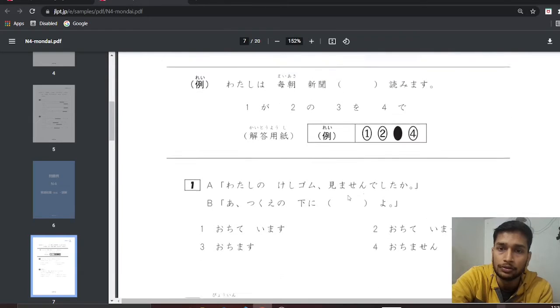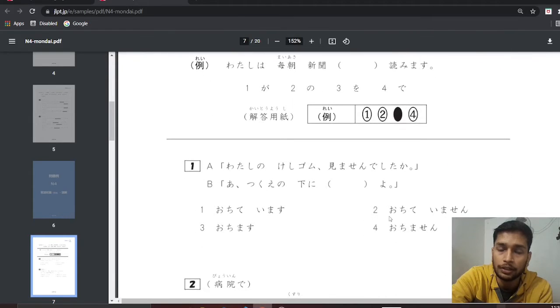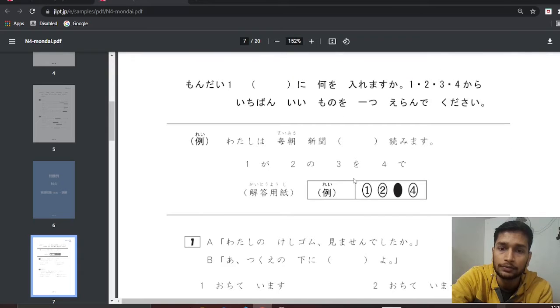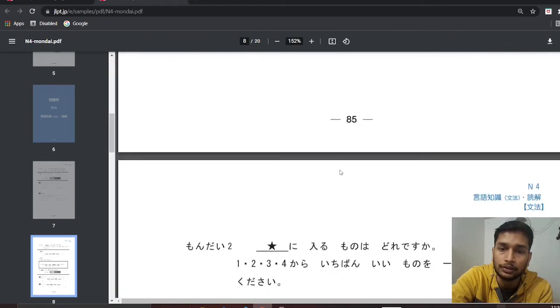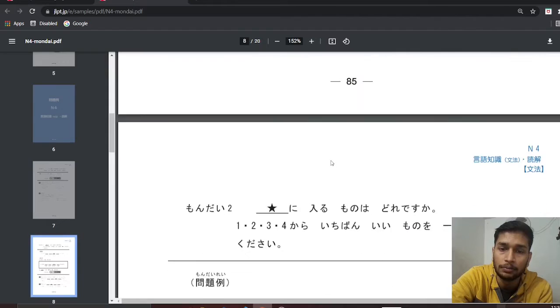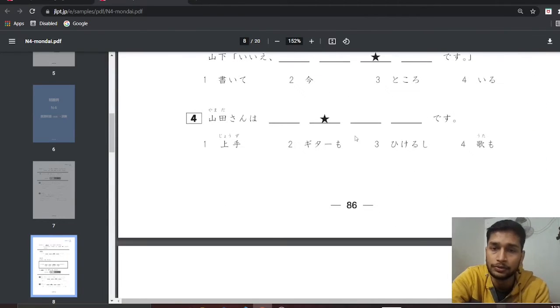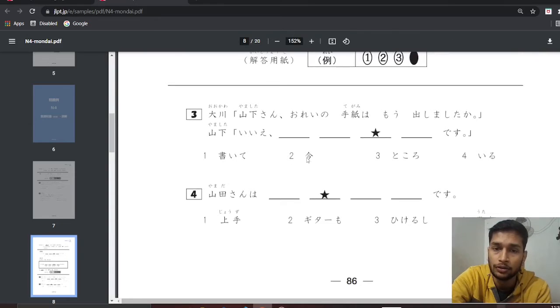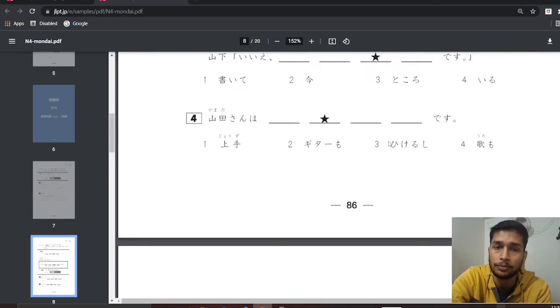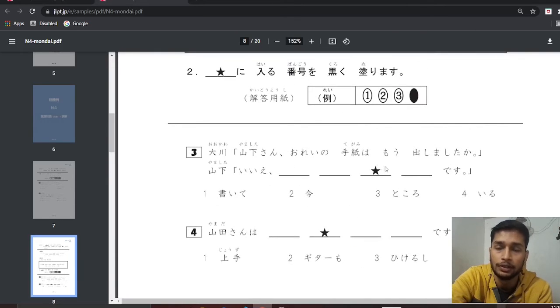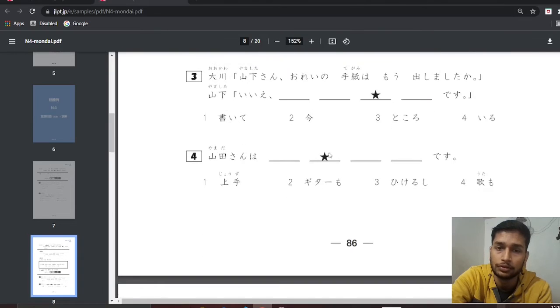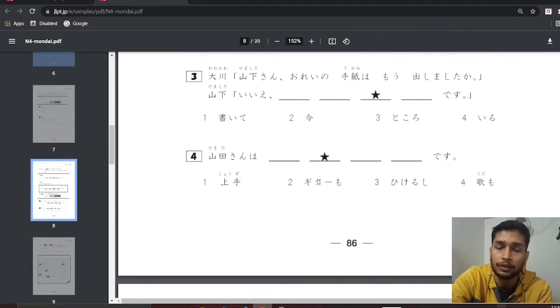In the next section you can see this is a grammar section, where you have to choose the correct word and fill this position. This section will contain 1 mark. In the next type of question you have to put all four options in the correct order, and where you get the star, you have to fill the answer sheet with that option. This section will contain 2 marks.